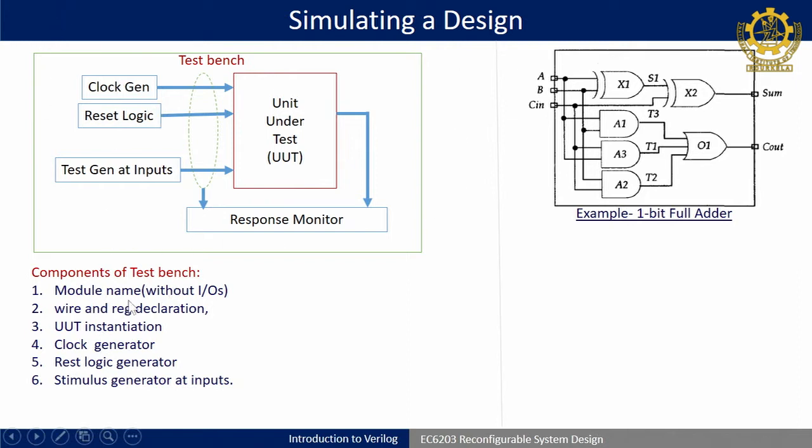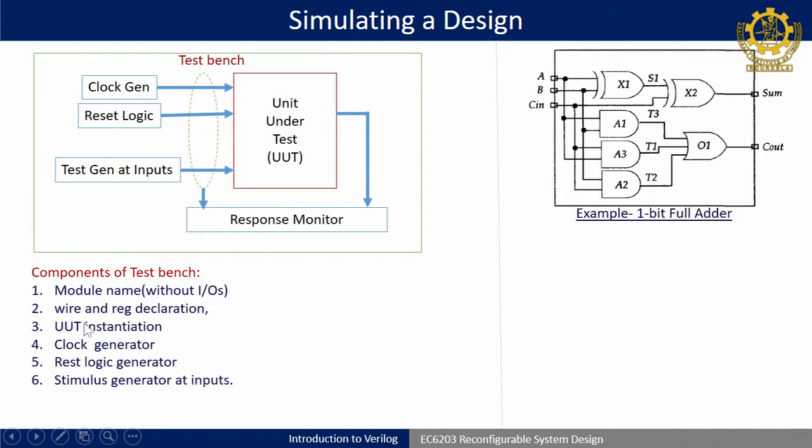So, we have to write a module name. Obviously, here we can generate these inputs internally by declaring register or wire type signals. That is why there is no need to define any input or output specifically for the test bench. So, I have written a module name without any IOs. Followed by that is the declaration, where we have to create these wires or signals.